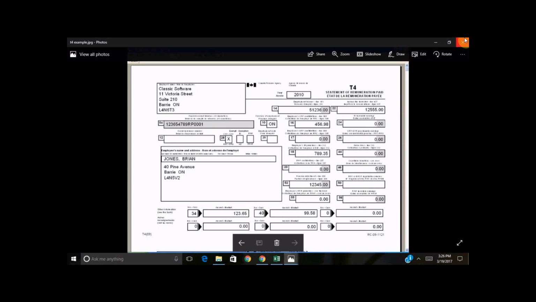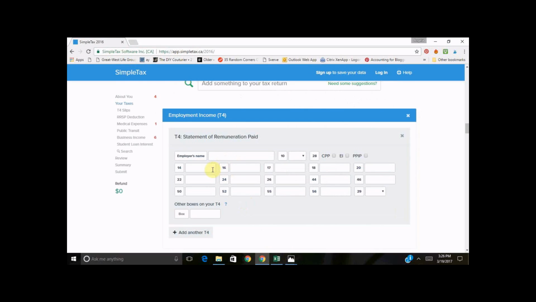Okay, here we go. So I've put Sally in Alberta. This is Ontario. So there's going to be some tax differences. So what we're going to do is here's box 14 on the T4 slip, which is $51,236. So we're going to go to the tax software, and write in $51,236.